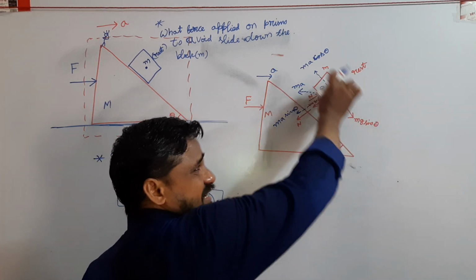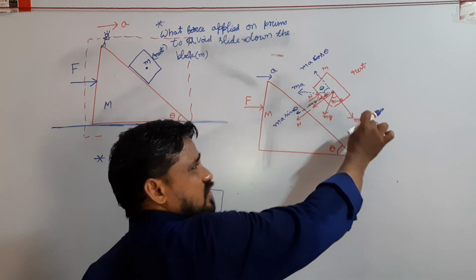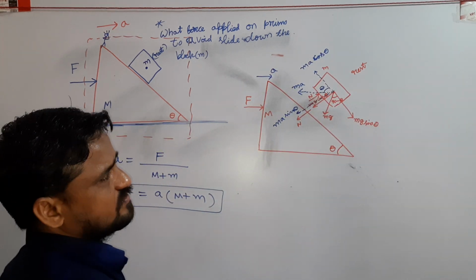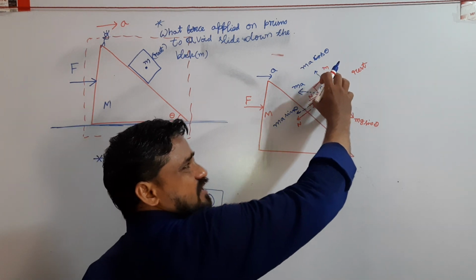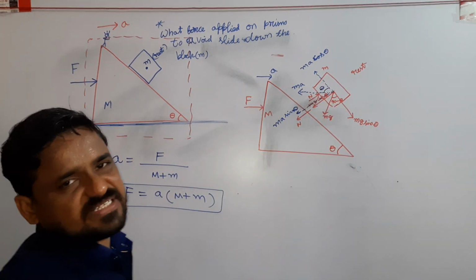Here the body is in equilibrium along the inclined plane. In the problem, to avoid the block sliding down, what is the force acting on the prism?